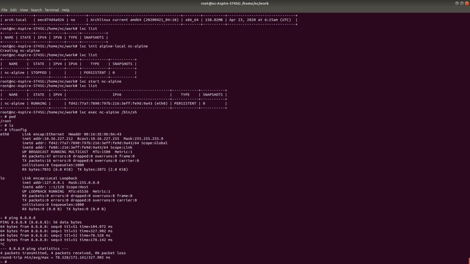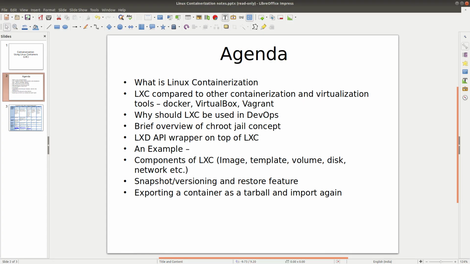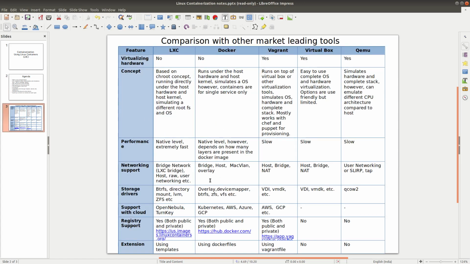Other than the virtual network, the types of networks LXC supports, you can pause the video and see in this comparison chart. You will be able to see that it supports host networking. It also supports, I'll say, user networking. I think it also supports MacVLAN networking, but we'll come to that later.